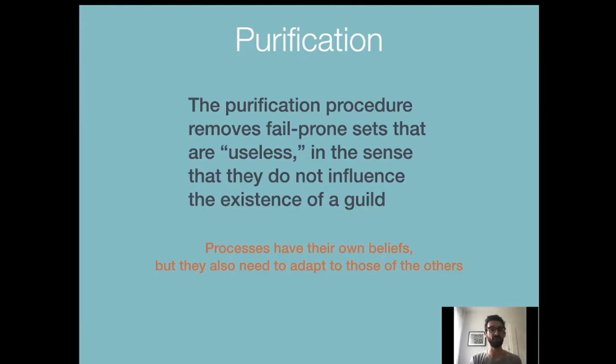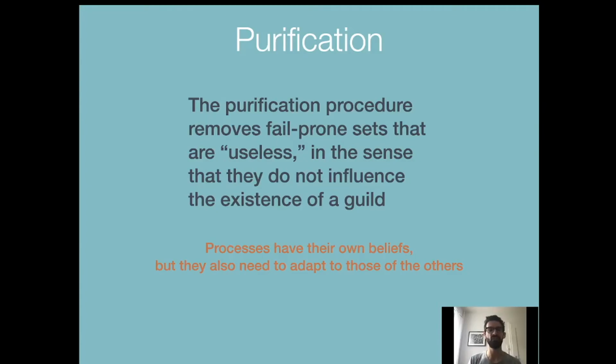So before showing you the formula, I need to introduce quickly a mechanism that is called the purification mechanism. The reason why we need this purification mechanism is the following. Given this asymmetric model of trust, given different asymmetric systems, we may have a lot of different possible combinations of beliefs expressed by these asymmetric fail-prone systems. So it may be very difficult to find a scenario in which it's possible after the composition to always find an asymmetric Byzantine Quorum system.